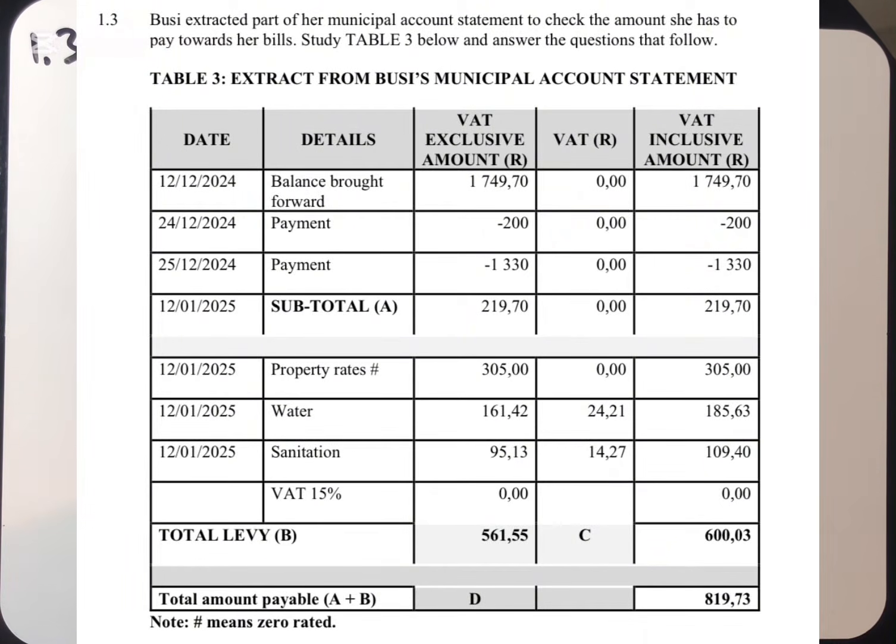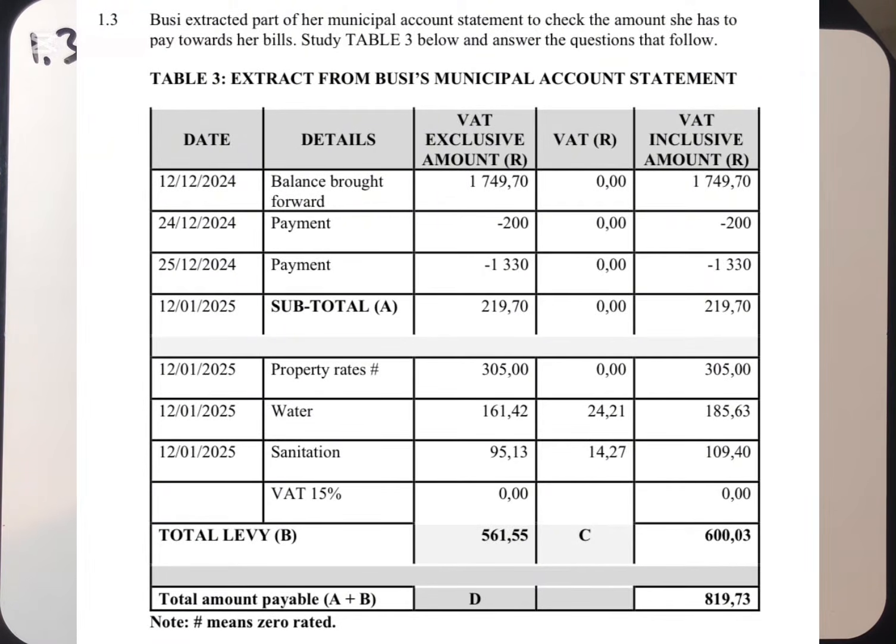Then on the 25th of December 2024, the payment made was negative 1,330. VAT amount is 0, and the inclusive amount doesn't change. Then we have the subtotal of 219.70. VAT amount is 0, and the subtotal is 219.70.